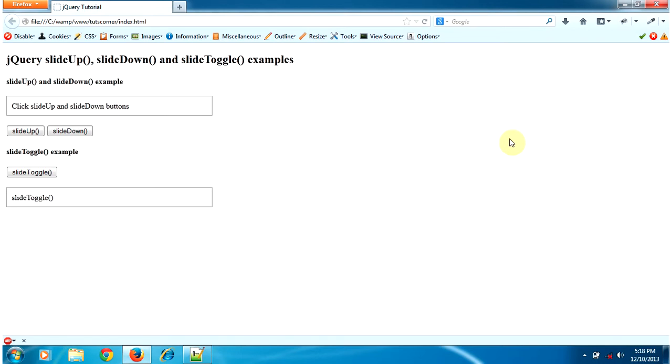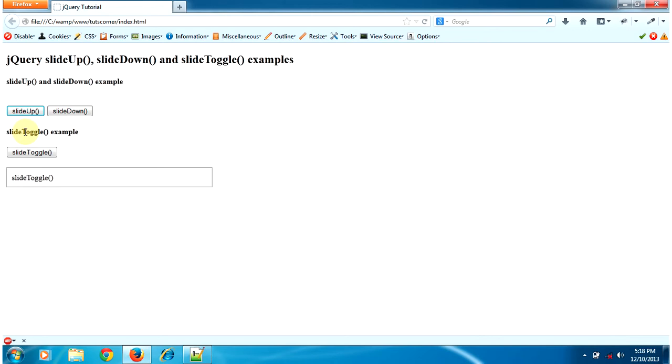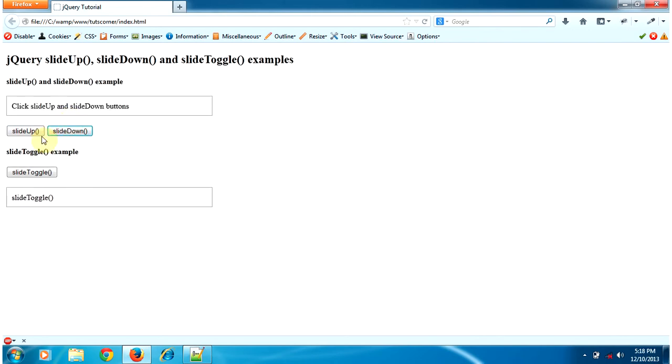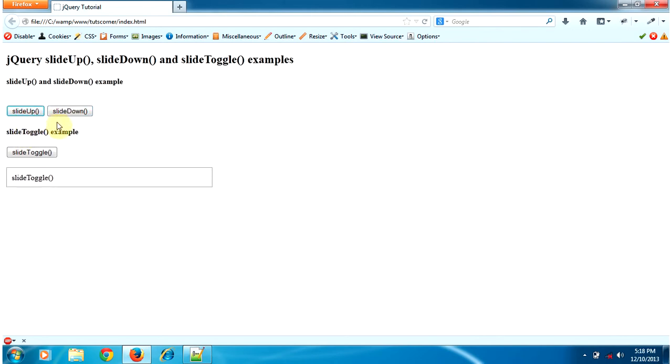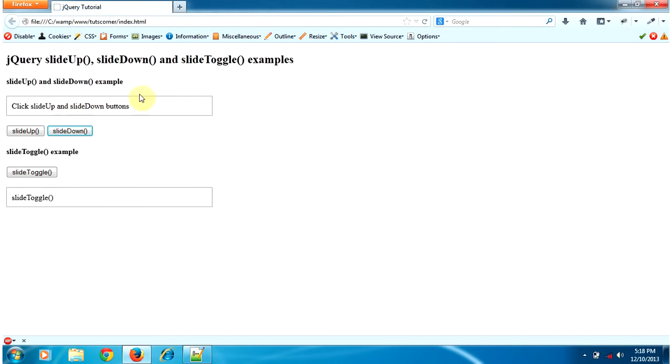Hi, in this tutorial I will show you how to use jQuery slideUp, slideDown and slideToggle functions on button click. See, this is a slideUp and slideDown functions in jQuery, and this is an example of slideToggle function.